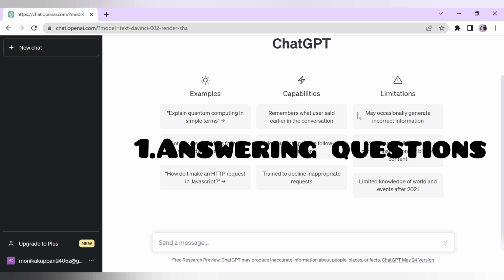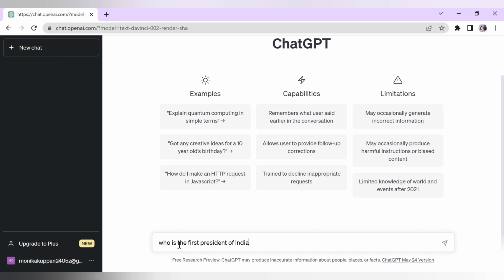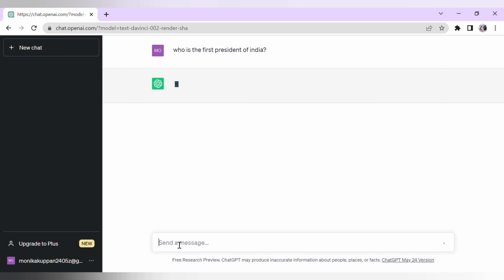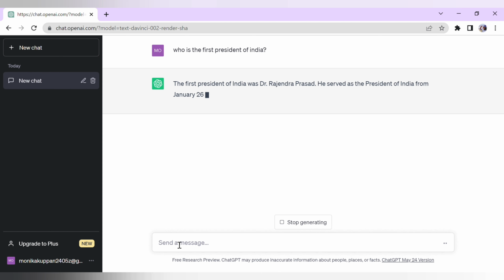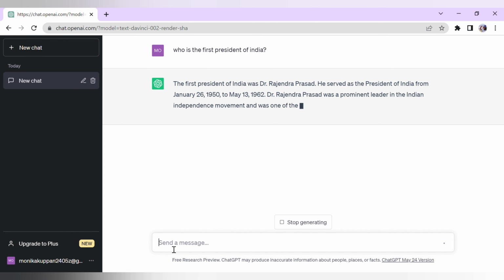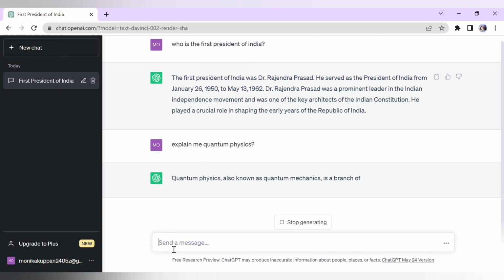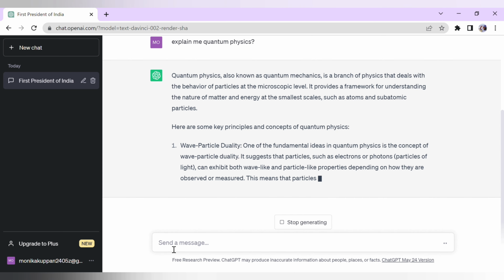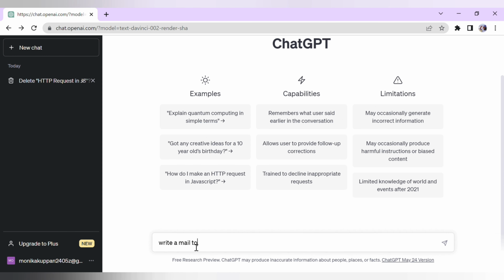Now let's look at some of the major features of ChatGPT. The first and foremost feature is answering questions. Users can ask questions on a wide range of topics, ranging from general knowledge inquiries to specialized questions about a specific issue. As you can see on the screen, I typed who is the first president of India, and I immediately got the answer as Dr. Rajendra Prasad. And not just answering questions, it even gives a clear-cut explanation. ChatGPT can teach complex topics, scientific principles, historical events, and more in short and in an intelligent manner too. Just like that, I typed quantum physics, and it explained the complete theory of quantum physics with principles and so on.